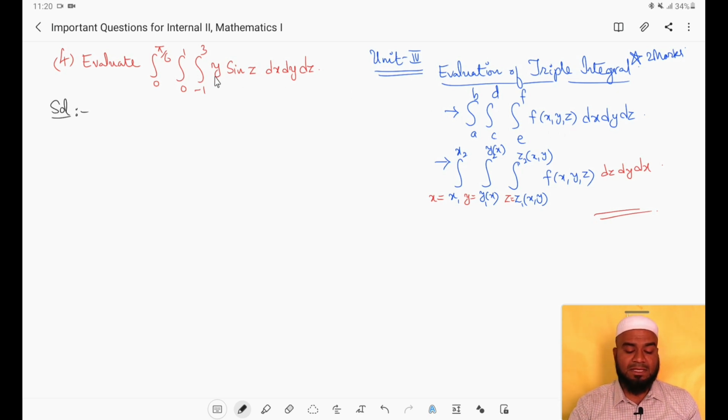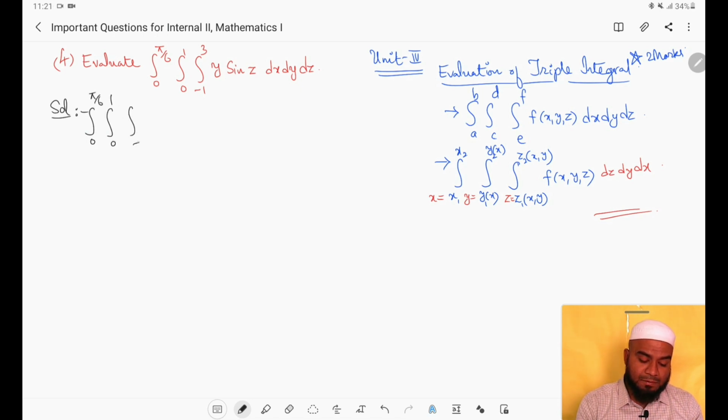For this question you can see that this y can be separated, this sin z can be separated, x is not there, that can be taken as 1. So we can separate these three integrals. What I am going to do is evaluate this triple integral, 0 to pi by 6, 0 to 1 and minus 1 to 3. I will consider these limits for z, these for y and these for x, then y sin z dx dy dz.